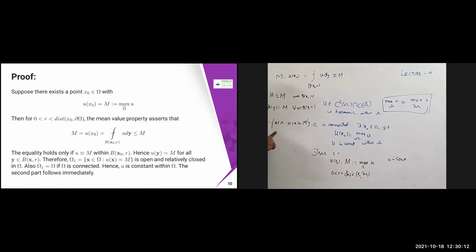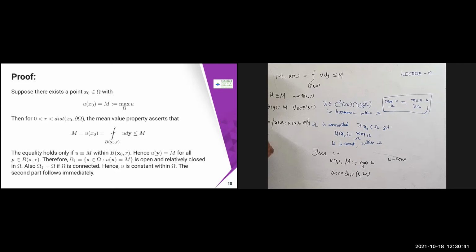This omega 1 is going to be open because u of x equals M is satisfied for all y in B of x comma r. B of x comma r is a ball, and a ball is open. Also, we can say that it is relatively closed in omega. You can prove that it is relatively closed in omega, again from the properties of the real analysis case where you have studied connectedness, etc.